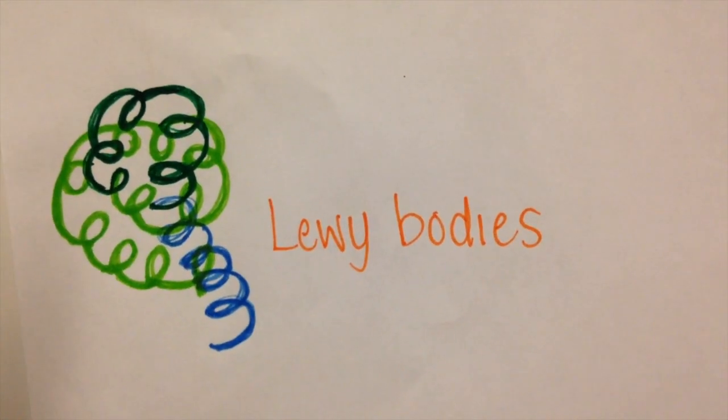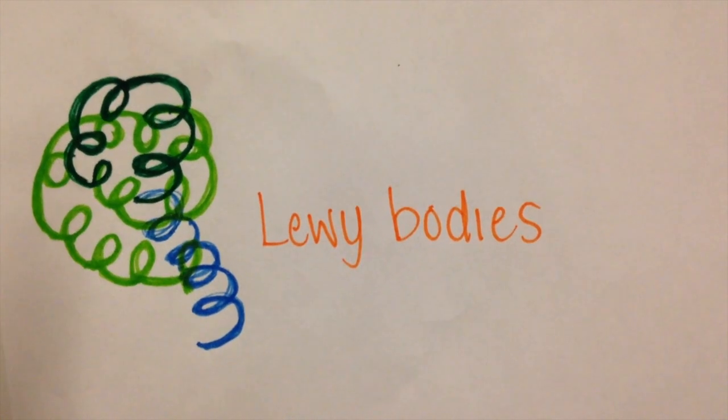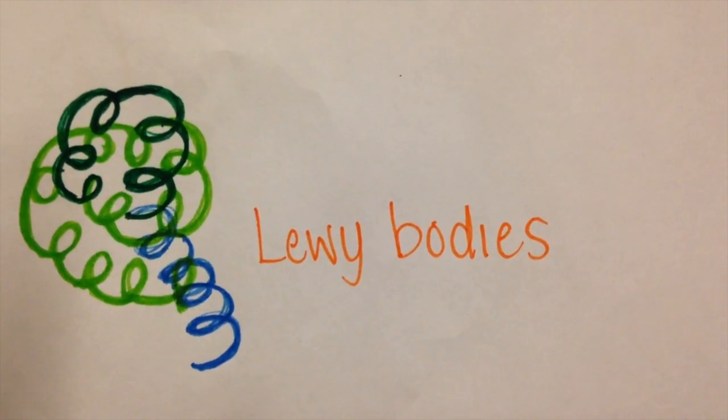Lewy bodies are abnormal masses of proteins that develop within the nerve cells, displace other cell components, and cannot be broken down. Researchers believe that Lewy bodies hold an important clue regarding the cause of Parkinson's disease. Now we will discuss the cell membrane.